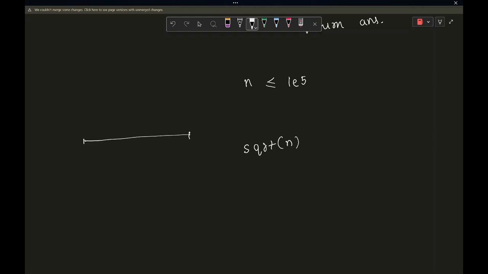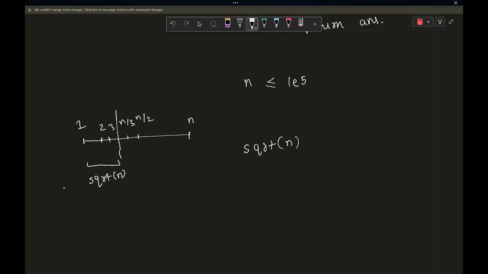I'm not going to explain it completely. This is a very standard thing. You can just search about it on the internet if you want, how to find out all the divisors of any integer n. So the idea is, from 1 to n, if there is a divisor of n, that is 2 here, then there will be a divisor n by 2. If there is a divisor 3 here, then there will be a divisor n by 3 somewhere. So if you find out all the divisors of n till square root n,